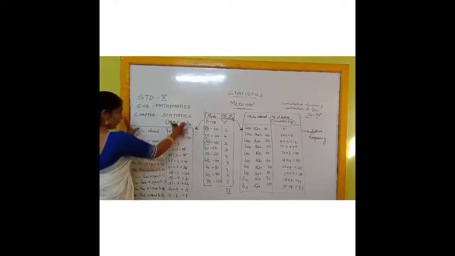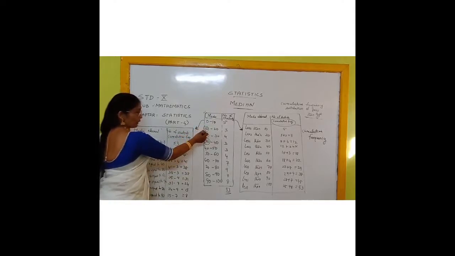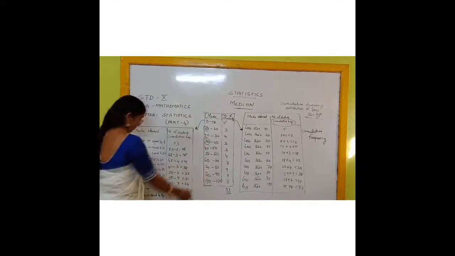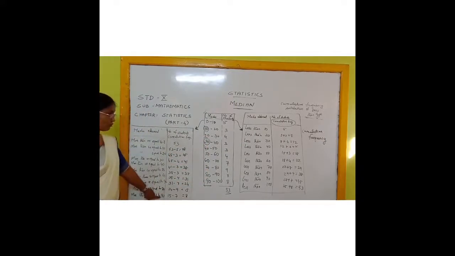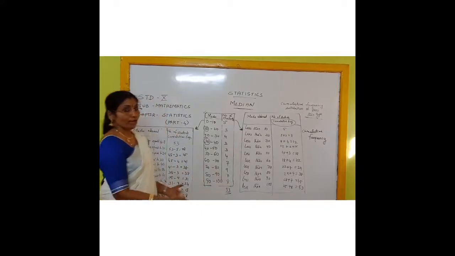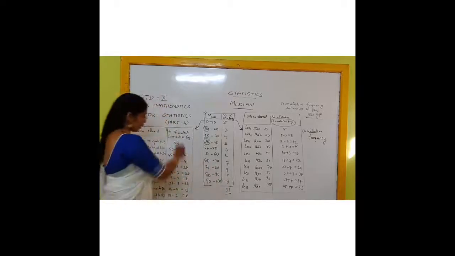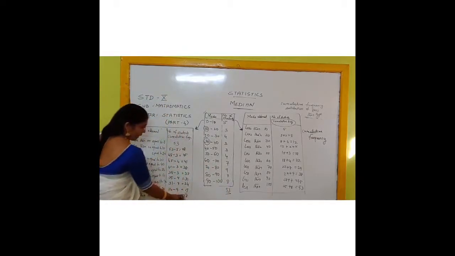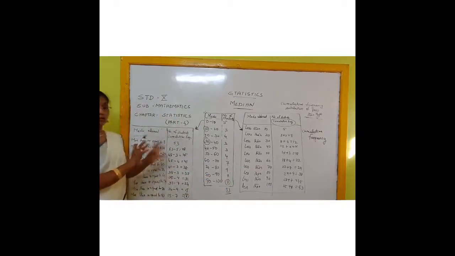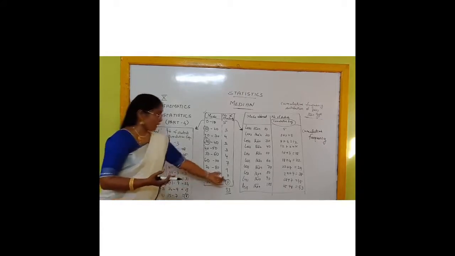Like that way you write all the columns. That means more than or equal to 0, more than or equal to 10, more than or equal to 20, 30, 40, 50, 60, up to more than or equal to 90. What will be there? This last answer will be 8, because for more than 90, you know how many students have got? Only 8 students. So here, when you are subtracting and coming, the last answer should be that one only. This 8 and this 8 should match. That means your table is correct. Clear for you?